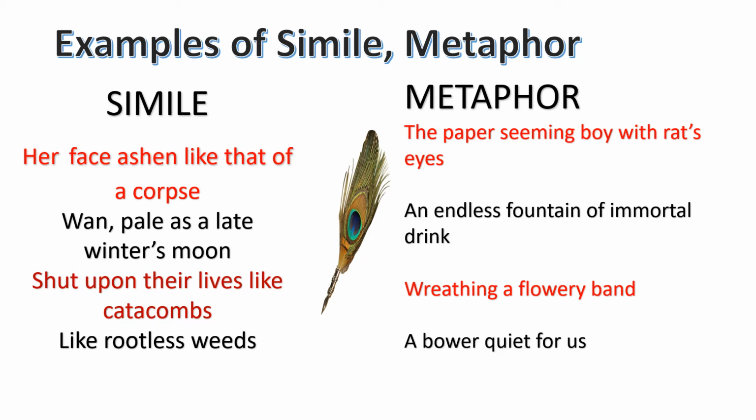Now let us have a look at some of the metaphors. The paper seeming boy with rat's eyes. This is from An Elementary School Classroom in a Slum by Stephen Spender. Here the boy is called, okay, very thin. So there is no mention of as and like here, so you can say that this is a metaphor.